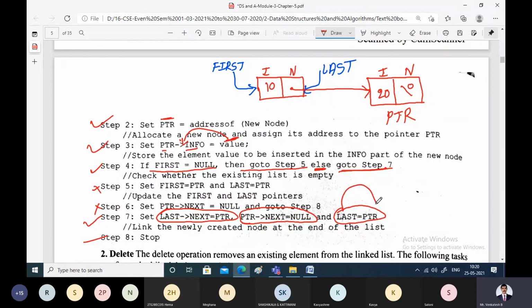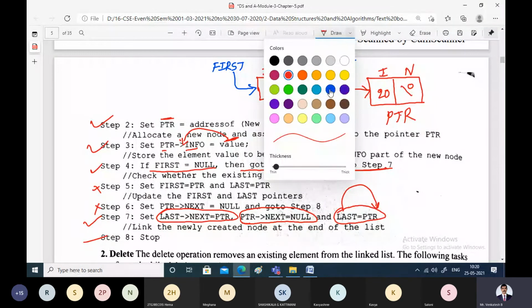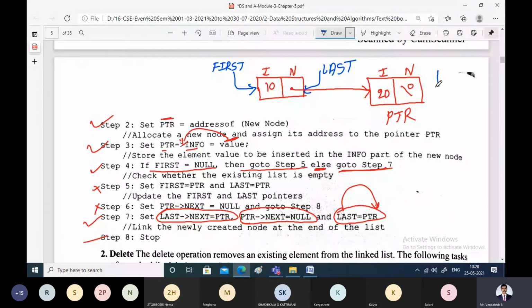What I'll do, I'll just use the other ink. What I'm doing here is making last point to the node wherever PTR is pointing, or PTR is assigned to last. So now this becomes last, that is the last node. At any given point of time, these pointers can point to any one node. This cannot point to both.